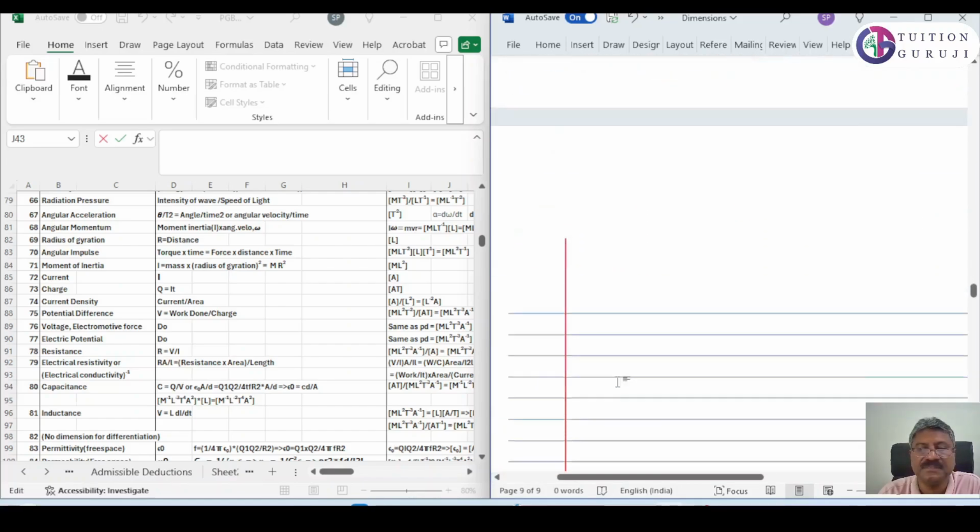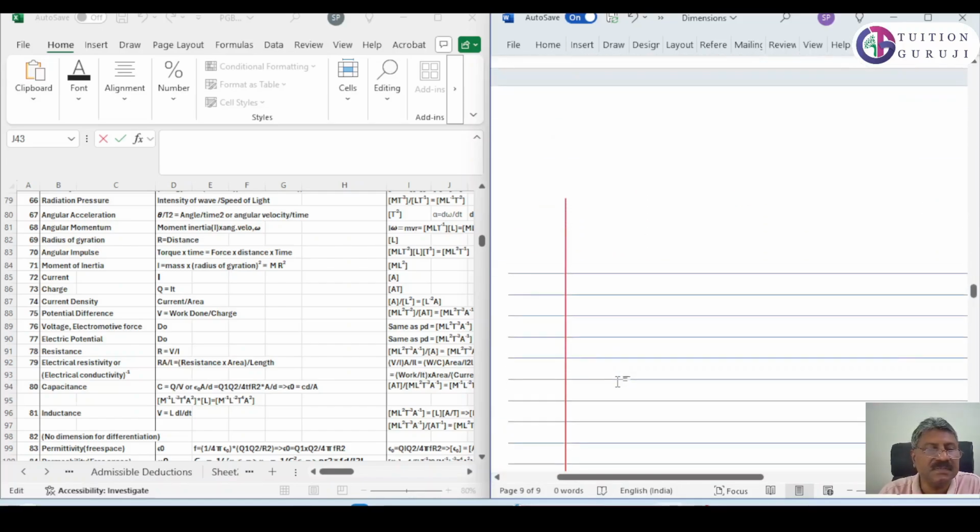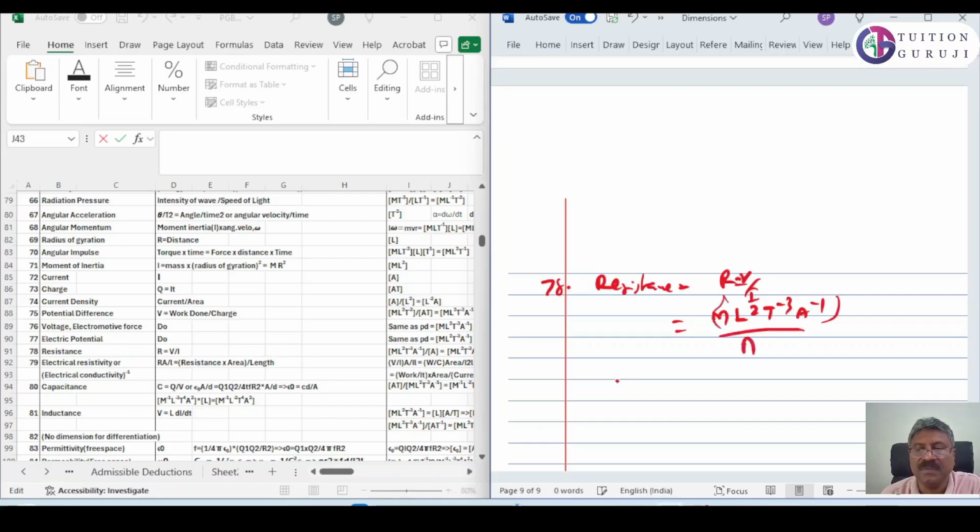Now, next is 78. 78 is resistance. What is resistance? Resistance R is equal to V by I. So what is V? We have already found M L square T raised to minus 3, A raised to minus 1, divided by A. V by I, where I is again A. So it is M L square T raised to minus 3, A raised to minus 2.